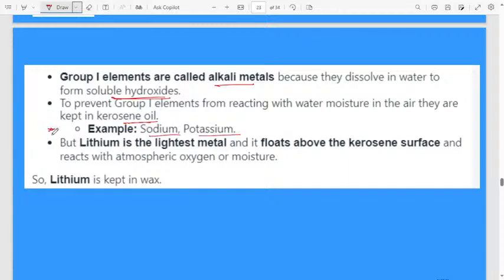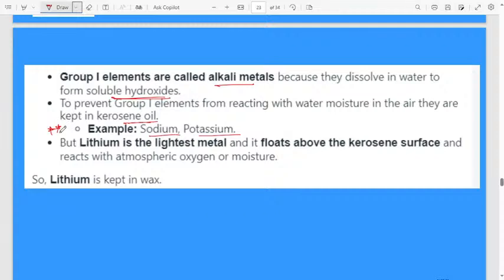This point is very important in the exam. They may ask why you have to store sodium and potassium in kerosene. Because sodium and potassium are group 1 elements, they can easily react with water and the air present in the atmosphere. To avoid that, normally we store sodium and potassium in kerosene.